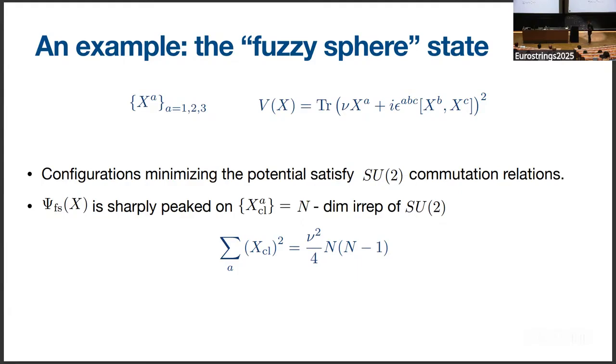And as this irrep of SU(2), that means if I sum the squares of these matrices up, I get the Casimir, and this is just some fixed number. And so this is the radius of the sphere. But these matrices also don't commute, so it is a non-commutative sphere, and it has a radius that scales like N, which we will take to be very large.